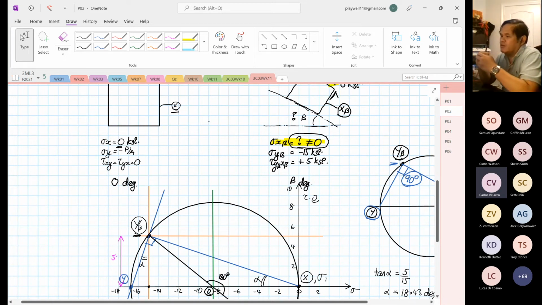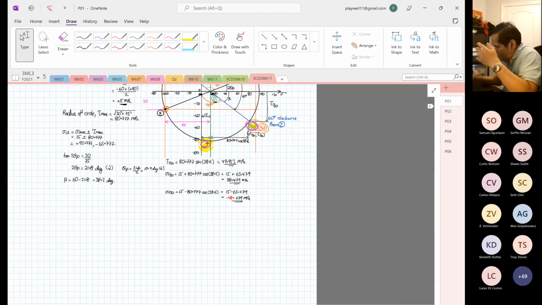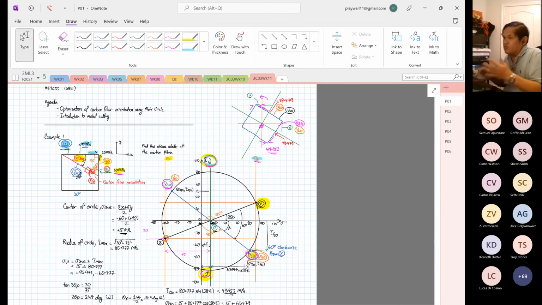For this case, I cannot calculate the center of the circle because there is information missing, Carlos. We cannot follow the same protocol like this. Protocol means procedure. We cannot follow the same procedure like this.